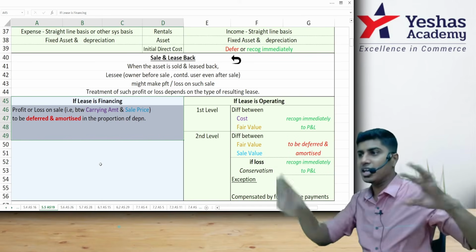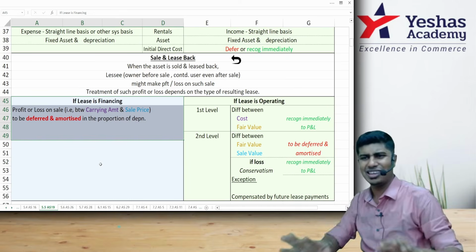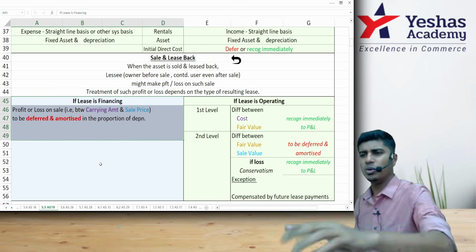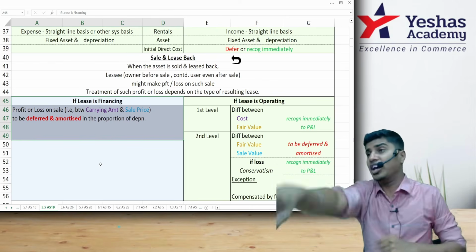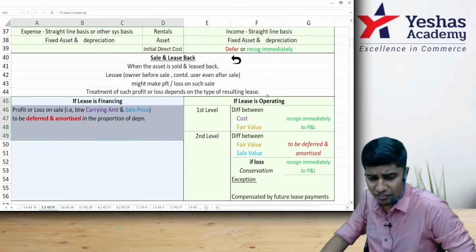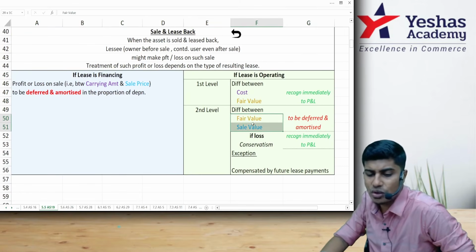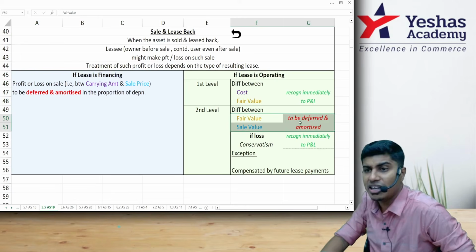Simple. You don't have to see 9 cases. In the study material, there are 9 cases: more than this, equal to this, less than this. Simple. Cost minus fair value, profit or loss, book immediately. Fair value and selling price difference, defer and amortize. Read this. Difference between cost and fair value, recognize immediately to P&L. Difference between fair value and sale value to be deferred and amortized.